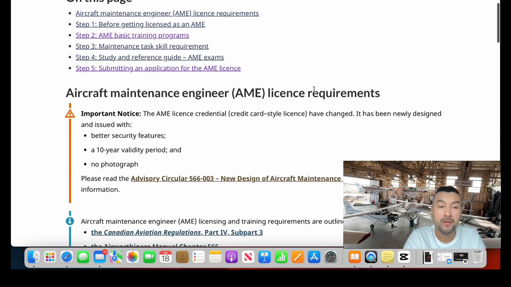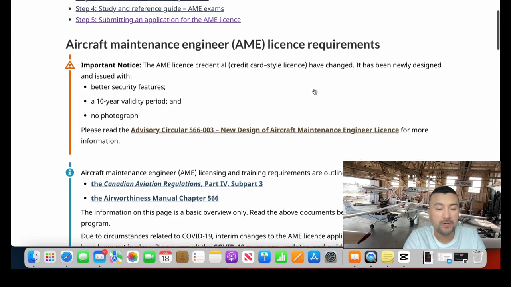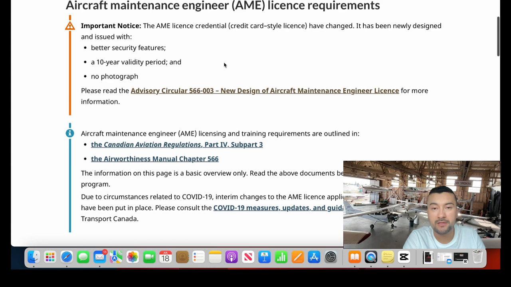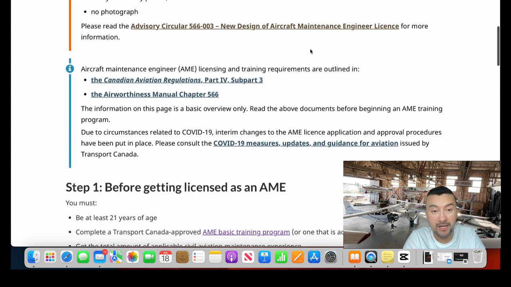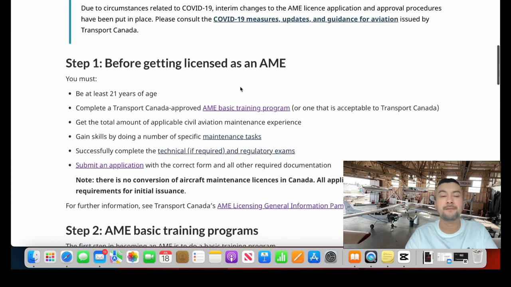So we're gonna read here. For example, the important notice: the AME license credential, credit card style license, have changed. Okay, this is not important for us right now. Probably we need to know that the aircraft maintenance engineer licensing and training requirements are outlined in the Canadian Aviation Regulations Part 4, Part 3, and they are working as a manual. Okay, step 1.